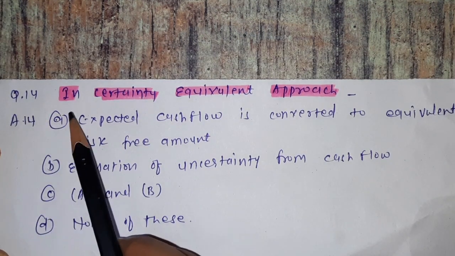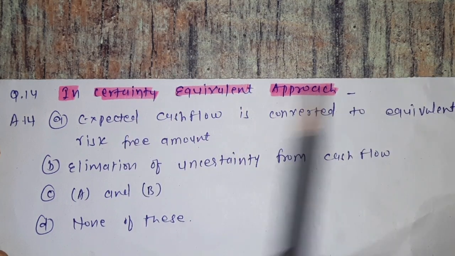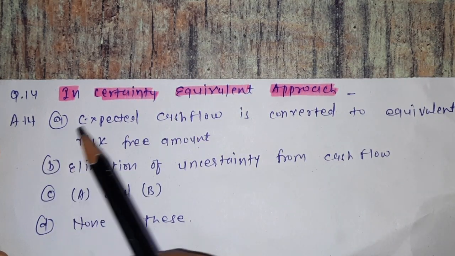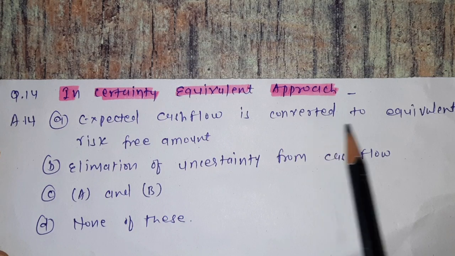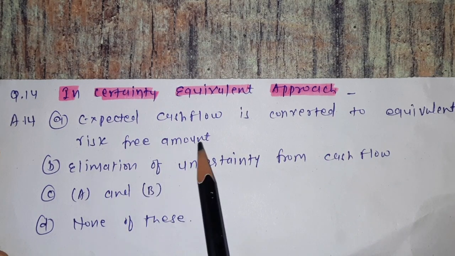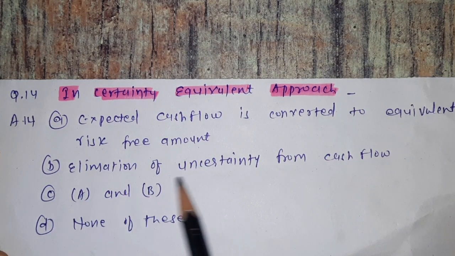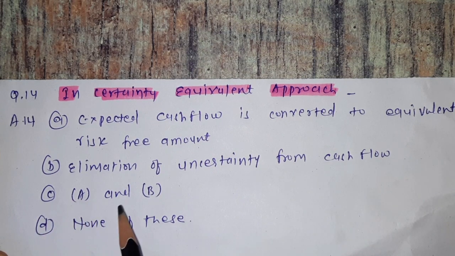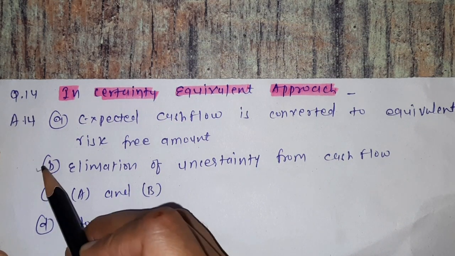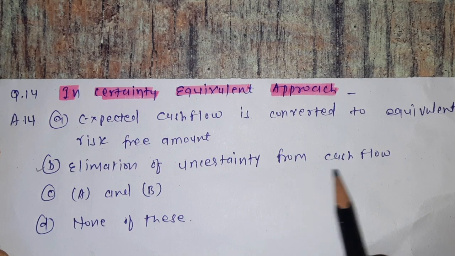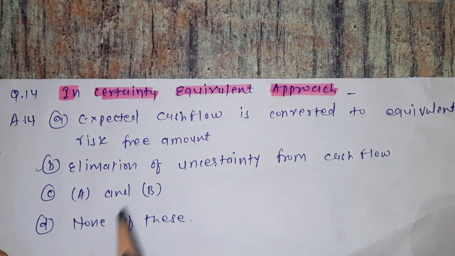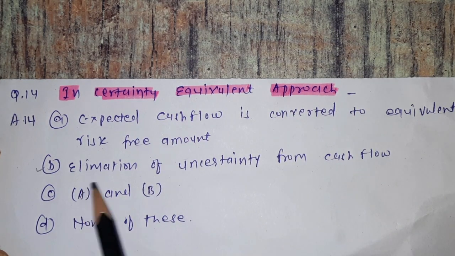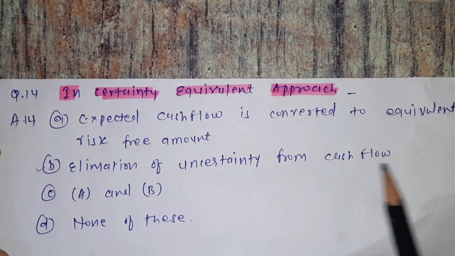Question number 14. In certainty equivalent approach, options are A, expected cash flow is converted to equivalent risk-free amount. B, elimination of uncertainty from cash flow. C, option A and option B. D, none of these. So which is the correct one? It is the option B, elimination of uncertainty from cash flow. So in certainty equivalent approach, there is elimination of uncertainty from cash flow.